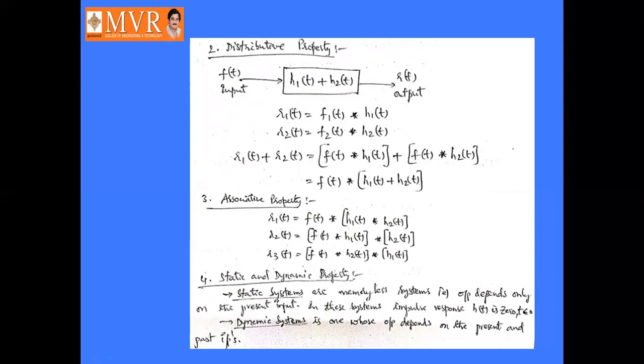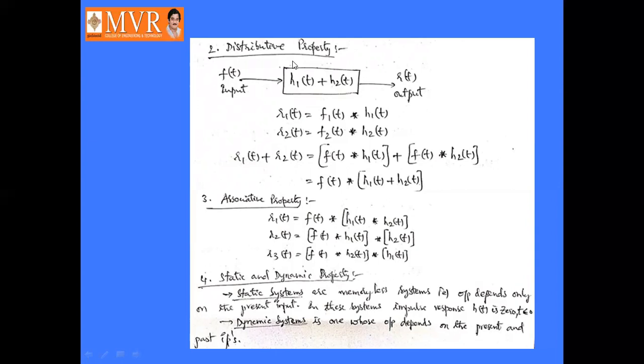So r1 of t plus r2 of t is equal to f of t convolved with h1 of t plus f of t convolved with h2 of t. Then by taking f of t as common, f of t convolved with h1 of t plus h2 of t. This is nothing but the distributive property. Then third one is associative property.